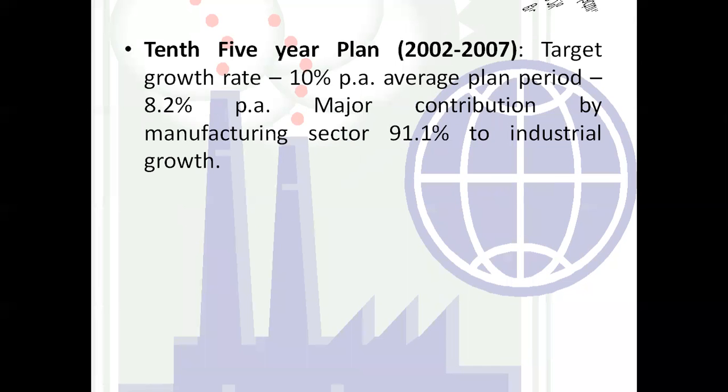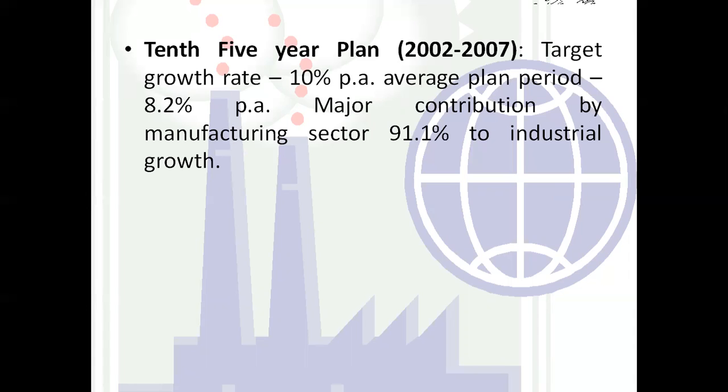Next one is the 10th 5-year plan. The year will start from 2002 to 2007. So this is the 10th 5-year plan. The target rate of growth they expected is 10% per annum, but the average in the plan period was 8.2% per annum. Here we can say we targeted 10%, but we achieved 8.2% per annum on an average basis.